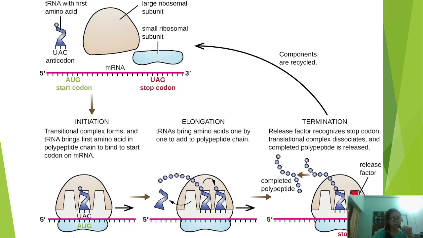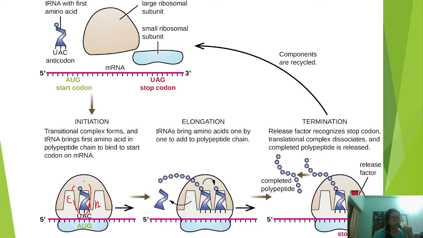Okay, this is the E site, as you know, this is the P site, and this is the A site. So the first tRNA will come and bind here, and gradually the process of elongation will begin. As the process of elongation begins, the second amino acid will come and occupy the A site, and there will be a shift in the codon as in the prokaryote, as I have already told you.